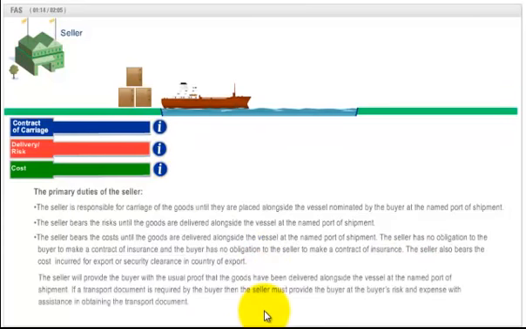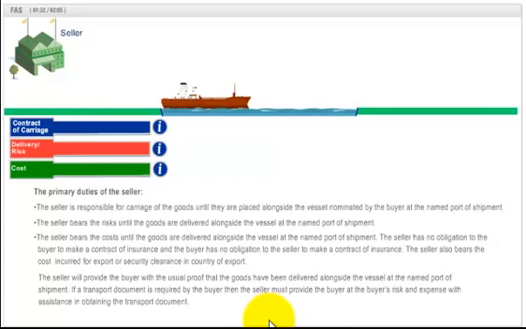The seller will provide the buyer with the usual proof that the goods have been delivered alongside the vessel at the named port of shipment. If a transport document is required by the buyer, then the seller must provide the buyer, at the buyer's risk and expense, with assistance in obtaining the transport document.